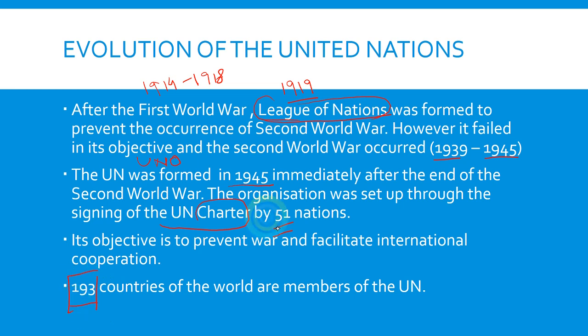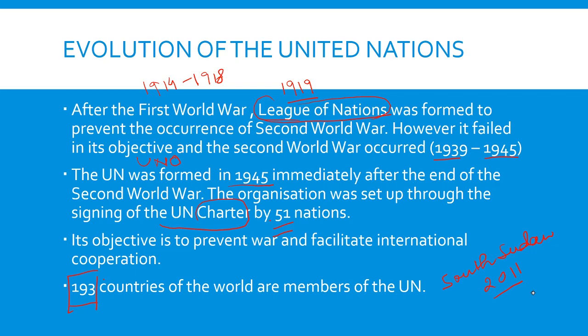So from 51 to 193, the membership has increased so much. The last member to join the United Nations is South Sudan, and it joined in 2011.